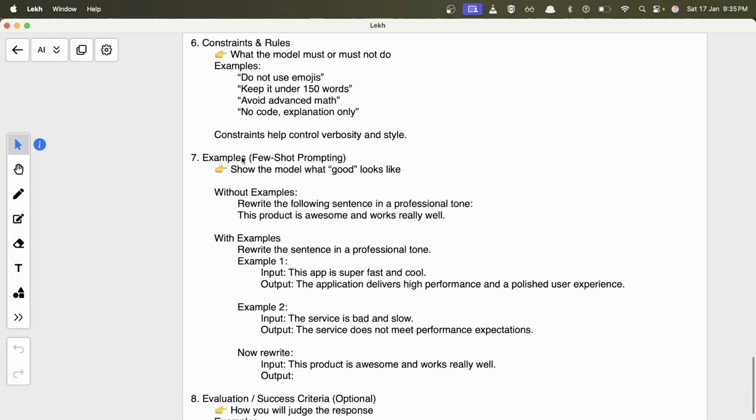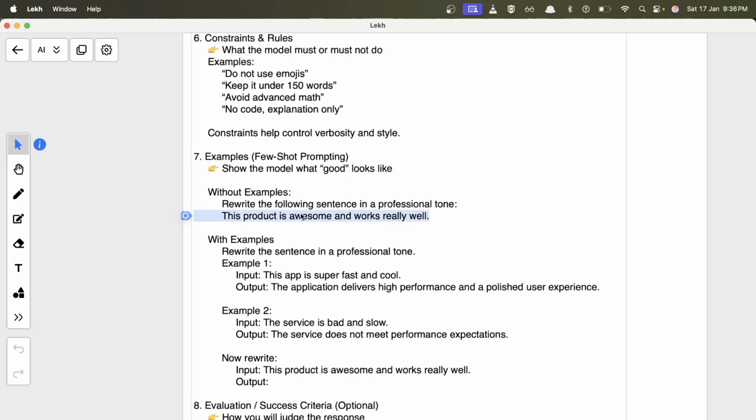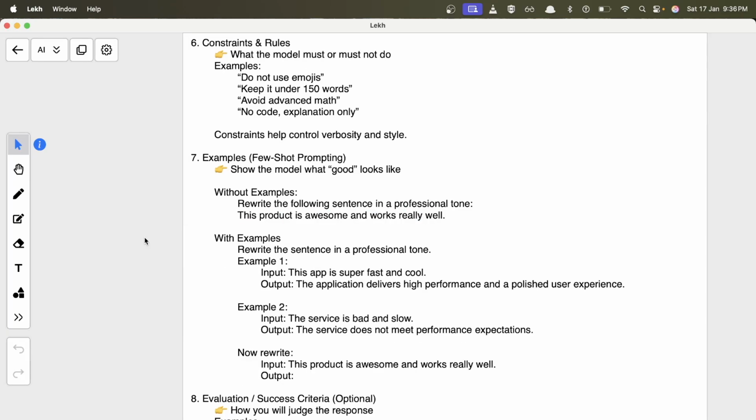Then you can also provide some examples. For example, if you are asking for some small tone changes, like rewrite the following sentences in professional tone. So this is the input you are providing to it, that you have to work on this and give me a professional tone for this particular sentence. Then you can provide some examples as well, right? Write this sentence in a professional tone. This is one example, this is one other example, and now rewrite this in this case.